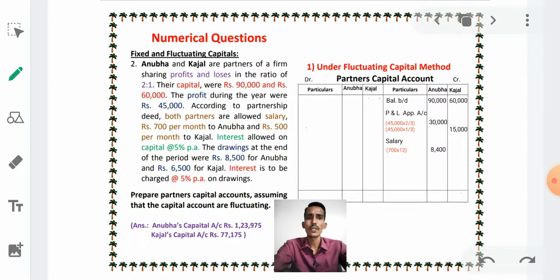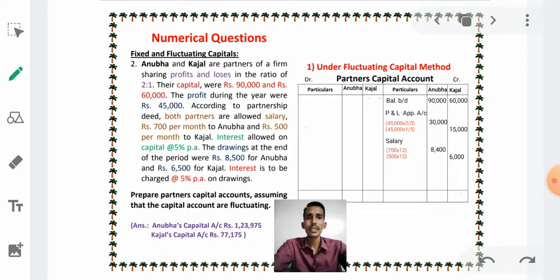In whose account? Anubha's account. Then rupees 500 per month to Kajal, 500 into 12. In the last problem we saw that both will get 1,000 per month, so we calculated 1,000 into 12 and wrote 12,000 in both accounts. But here both salaries are different. Anubha's salary is 700 and Kajal's salary is 500, therefore we have to calculate separately. And Kajal's salary is 6,000. Right.